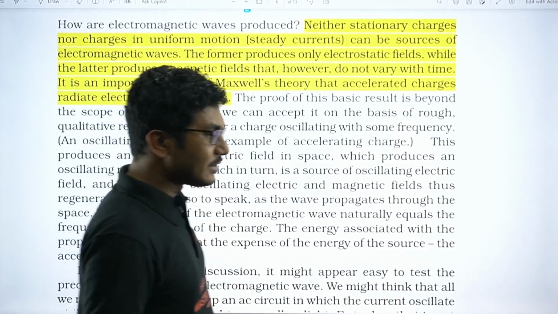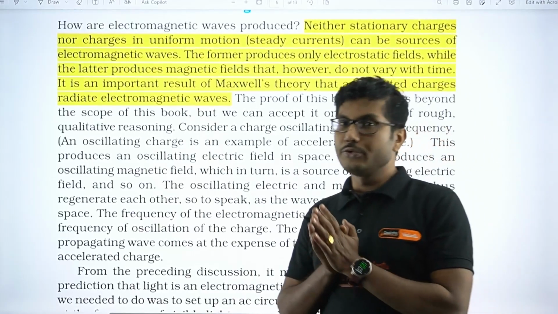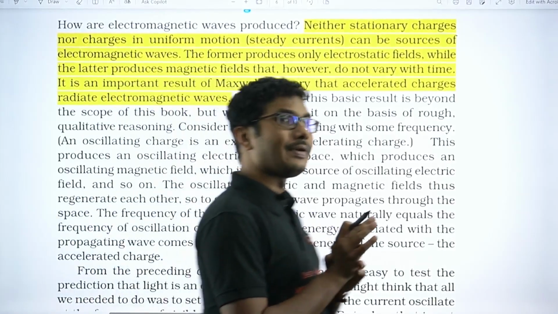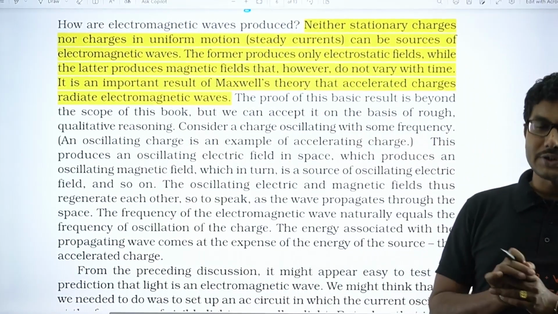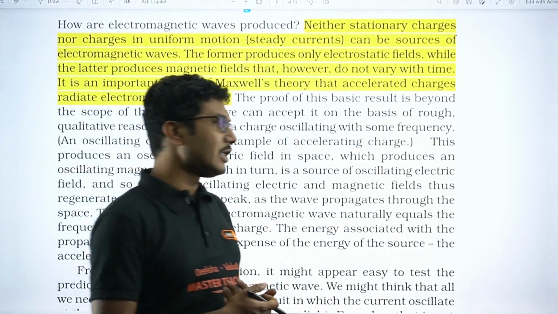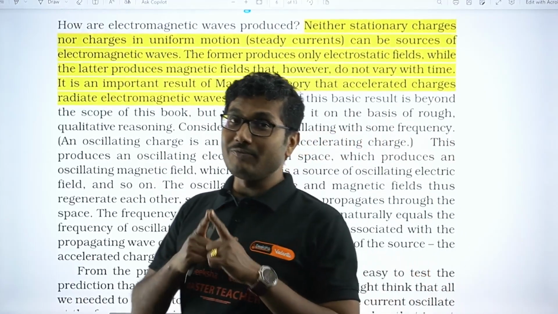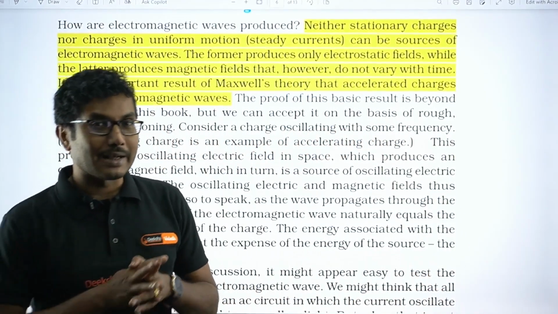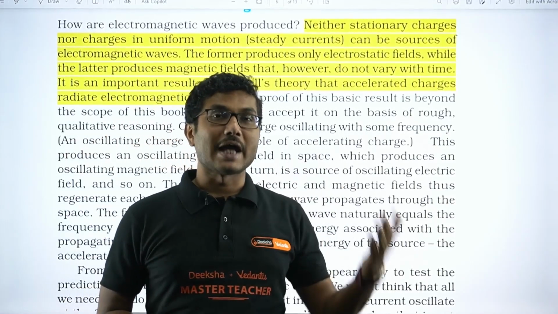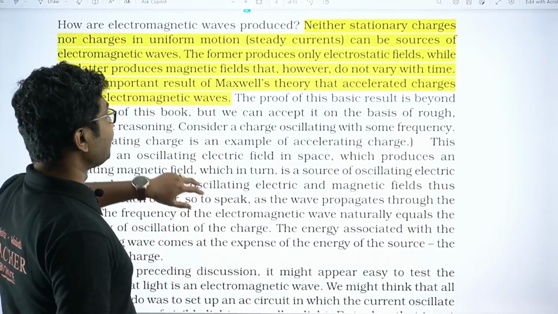So if the charge is moving with a constant speed, okay, this also does not produce electromagnetic wave. This can produce a magnetic field, but that magnetic field is steady, that means the magnetic field is constant. Electric field will change, if the charge is moving, definitely electric field will change. So what is the condition for having an electromagnetic wave? You need a time varying electric field and magnetic field. That means electric field and magnetic field which can vary with time. That is very essential to obtain electromagnetic wave.